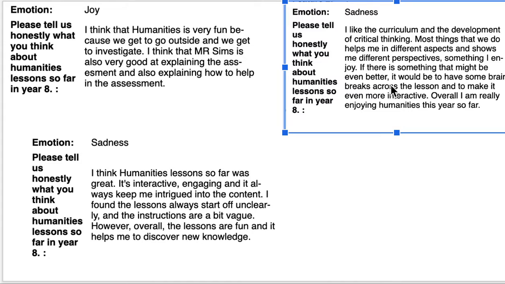The student said they actually like the curriculum and the development of critical thinking. So critical is a word that the system will identify and associate with sadness. The student then goes on to make some suggestions of how the lesson could be improved. They've said that they would like to see brain breaks. Again, the system would identify that as students expressing sadness about the lesson. The student is not expressing sadness about a lesson. The student is suggesting how it can be improved.